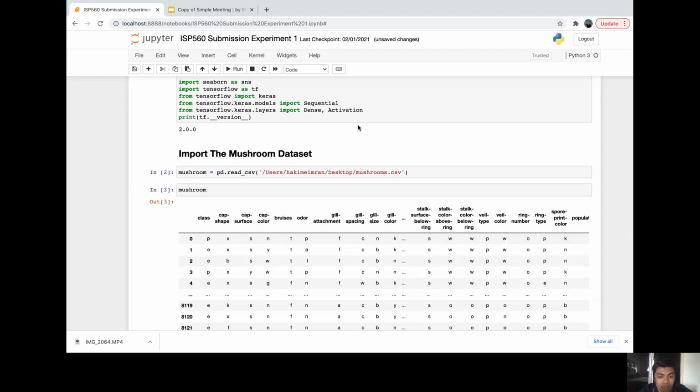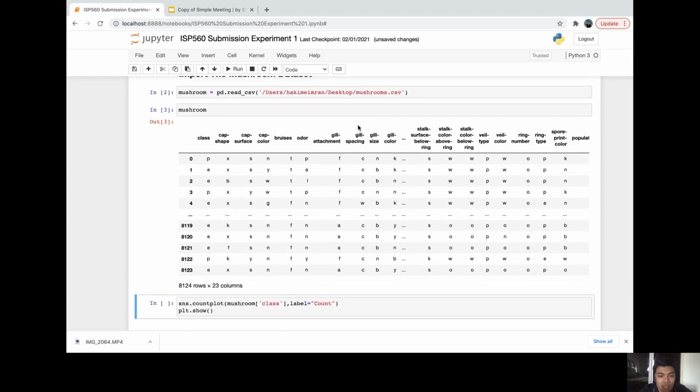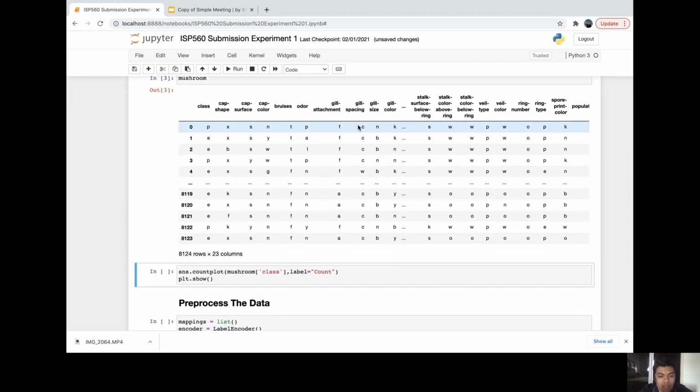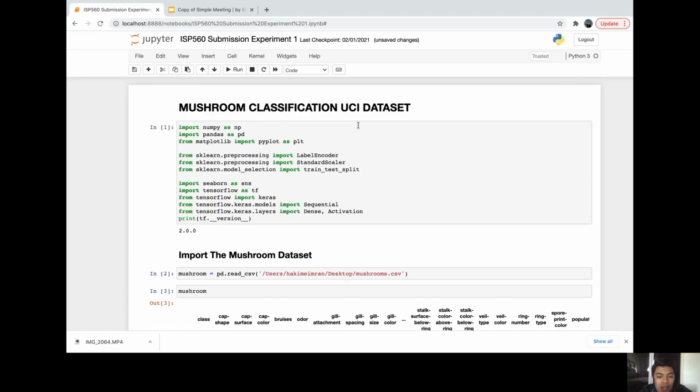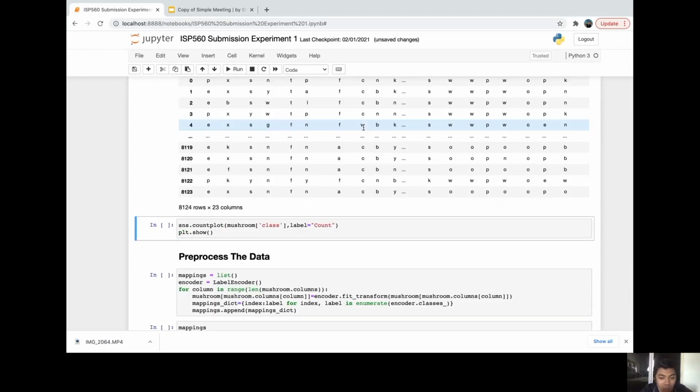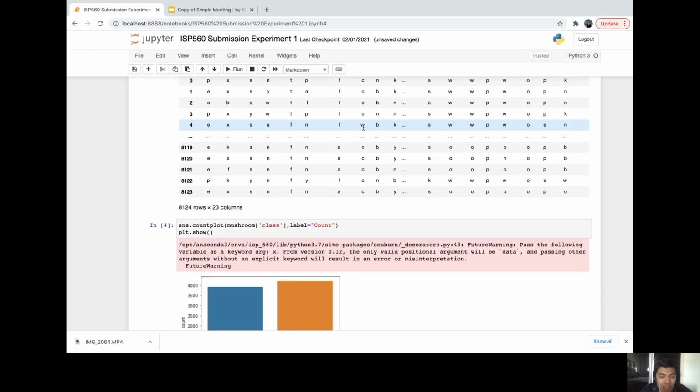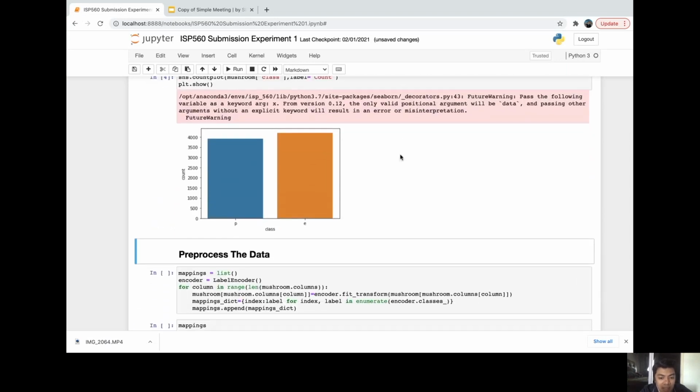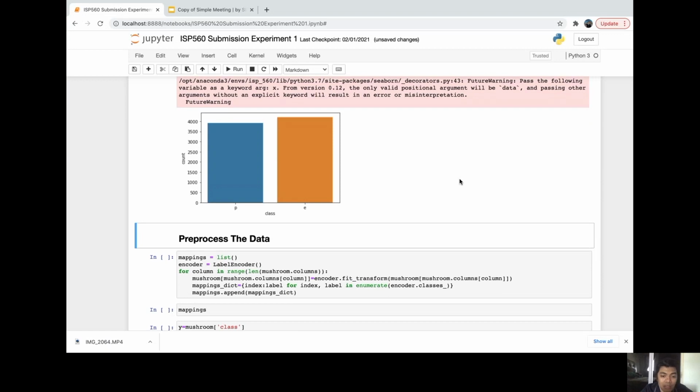So we have 23 different columns, where the first column, class, represents the output, and the other 22 columns refer to our variables or features that affect the classification of mushroom. We can see here that the data is in text form, not numerical, so we're going to convert those using the sklearn preprocessing import LabelEncoder that we have already declared at the beginning. We're going to use sns.countplot to visually show the amount of each class in our data set. And from here, we can see that our data is pretty balanced for the edible class and the poisonous class.